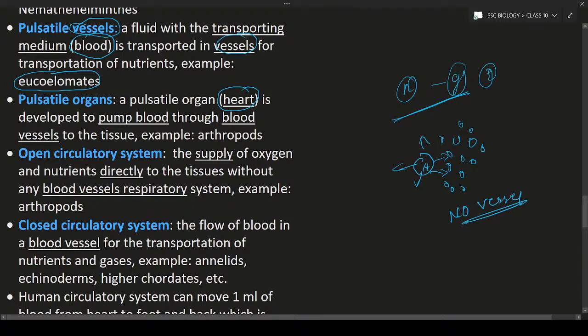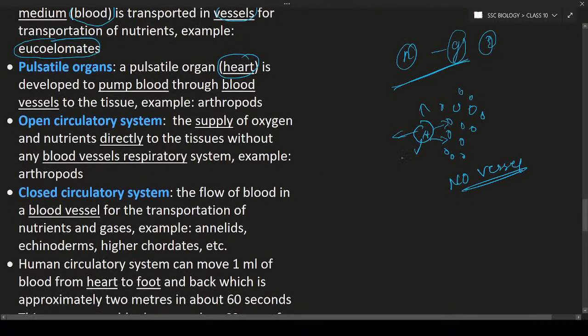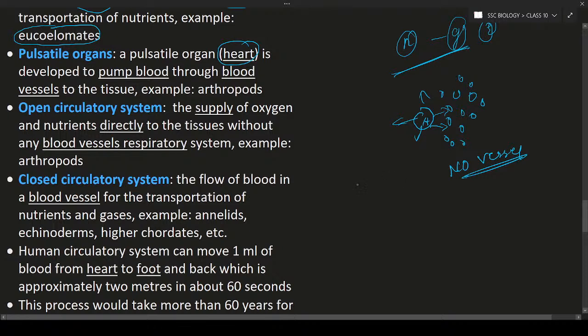So opposite to the open circulatory system is the closed circulatory system. Closed circulatory system means the flow of blood in the blood vessels, transportation of nutrients, etc. All these in the blood vessels. So the heart is going to pump blood through the blood vessels. Such kind of transportation is known as closed circulatory system. Why? Because the blood is transported in the blood vessels. That is the reason we call it a closed circulatory system.